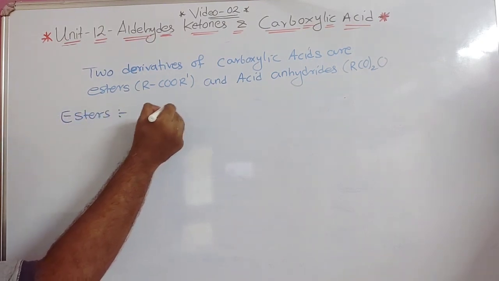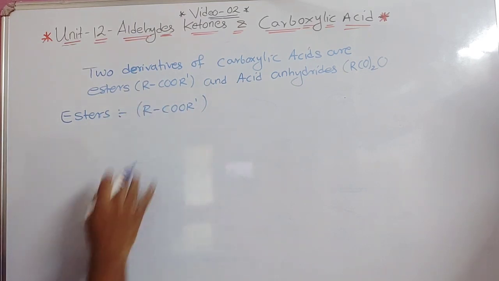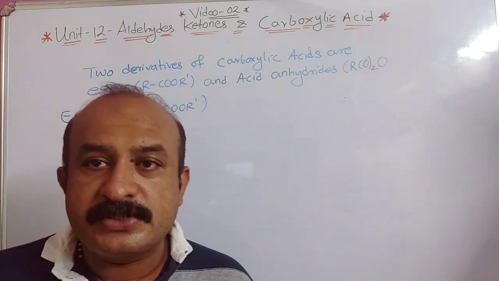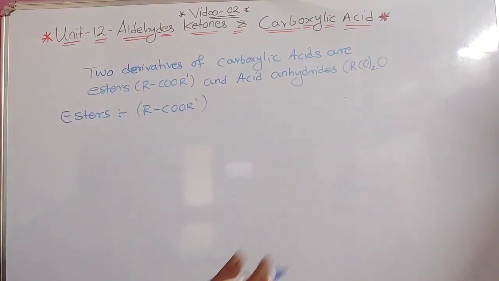Esters, the general formula is RCOOR'. Now what is the meaning of that? Why are they called derivatives of carboxylic acid? When we talk about the derivatives of carboxylic acid, they are derived from carboxylic acid. What is the meaning of that?